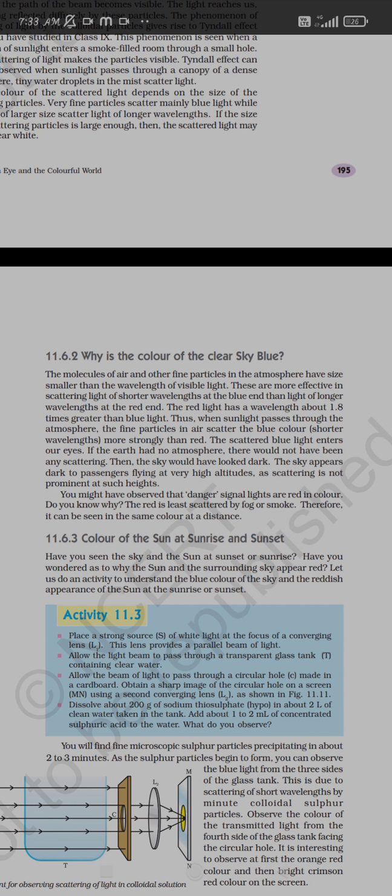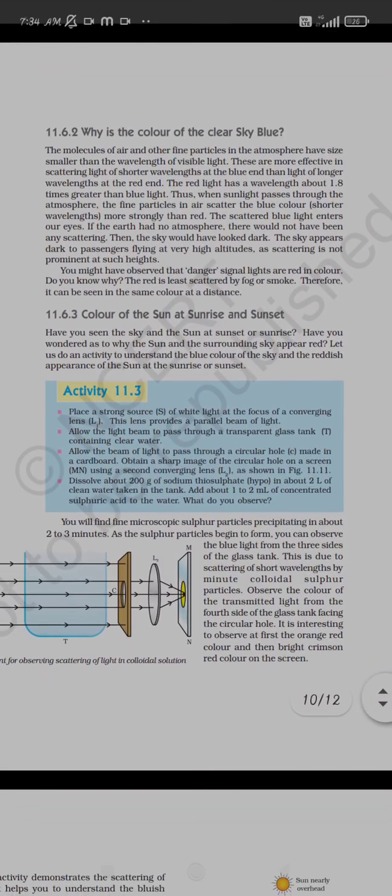So this scattered blue light enters our eyes. If the earth had no atmosphere, the scattering would not happen, because our atmosphere contains different colloidal particles, so the refraction will be done in our atmosphere. So this light enters our eyes with a short wavelength, that is, the blue color. That's why whenever we see our sky from such heights, it is seen to be blue. And if it is the red color, then it only happens when fog or smoke is present in the atmosphere. So this is due to atmospheric refraction and scattering.